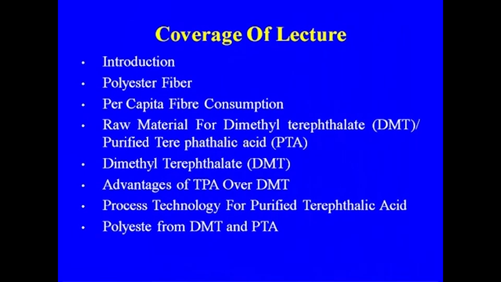Sometimes both the words are used, TPA terephthalic acid or PTA purified terephthalic acid. What are the advantages, and what was the reason? Because now most of the polyester units that were using DMT have either been closed or shifted to TPA as a raw material.